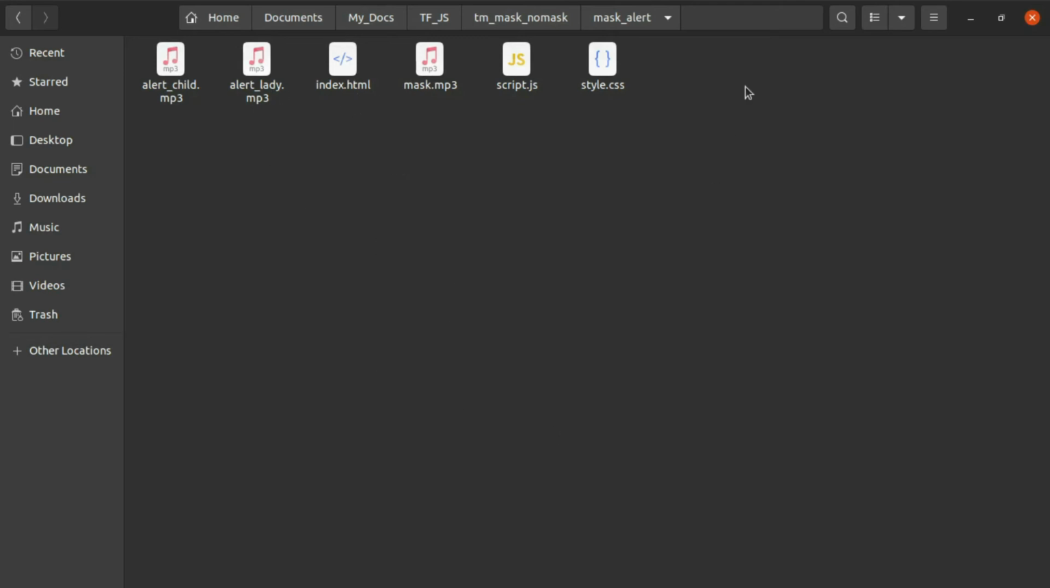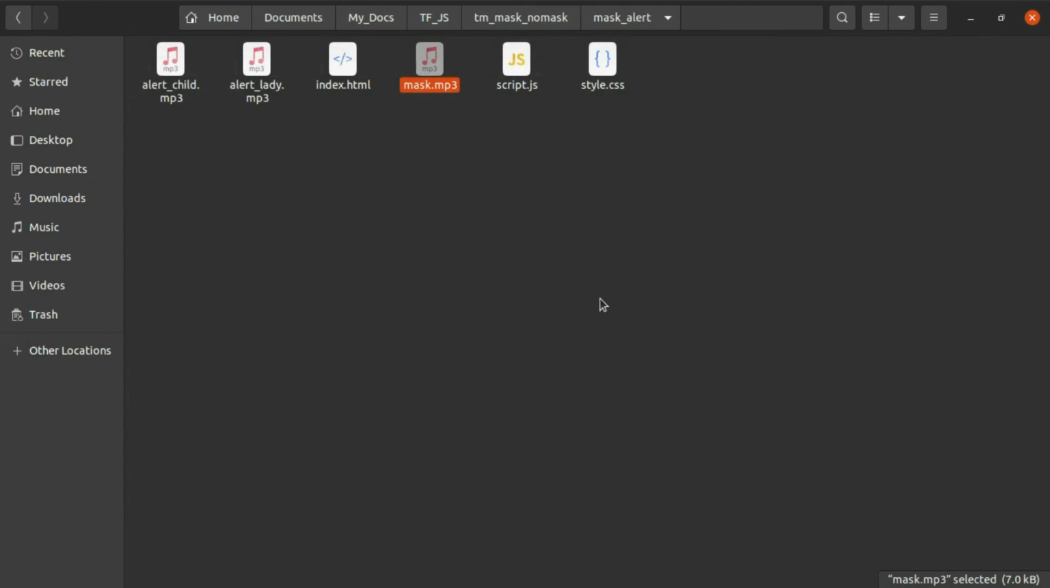So the whole format is this. Alert.mp3 and these are all files that we can use if we want to change anything in our code. And this is mask.mp3, which I have downloaded. I am creating the mask alert, and that's why it will raise the alert if a mask is not there. Then coming to the other files, there is basic HTML, CSS and JavaScript. JavaScript will be executing our model, and style is just to make it look a little more beautiful.